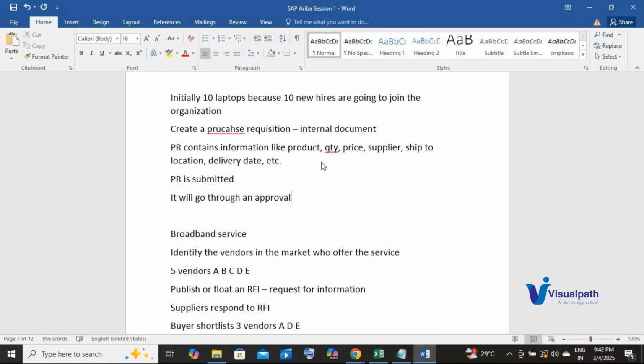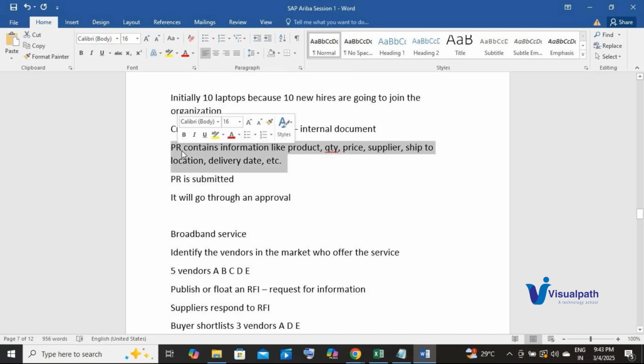So similarly, as these laptops are needed, who is going to use these laptops? It is the car manufacturing company Maruti, right? It is not for personal use, right? So when something is going to be purchased, there needs to be transparency about where that amount is going to be spent. That amount belongs to the organization. It's not a personal amount, right? So that's why someone in the organization should be in a position to review this purchase requisition document.